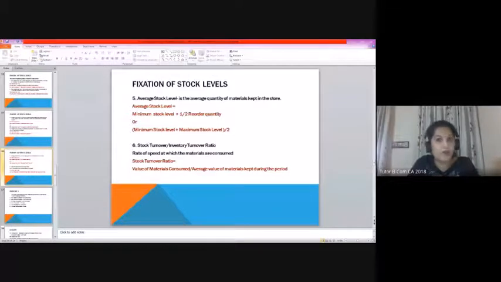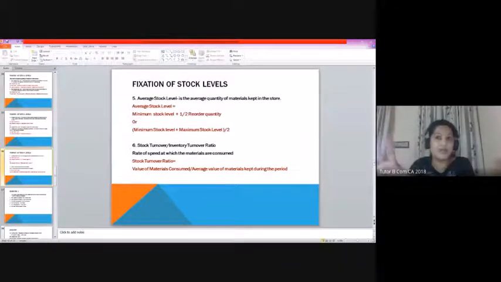And there is one more formula. You need to learn both of these, because in different situations you have to apply them. Sometimes you may not be given the information for computing maximum stock level. In that case, you have to go with your second formula, which is minimum stock level plus half of your reorder quantity. Reorder quantity is the quantity which you would be ordering at one time when you make a fresh order for supply of material. So the second formula is minimum stock level plus half into reorder quantity. So these are the two formulas.